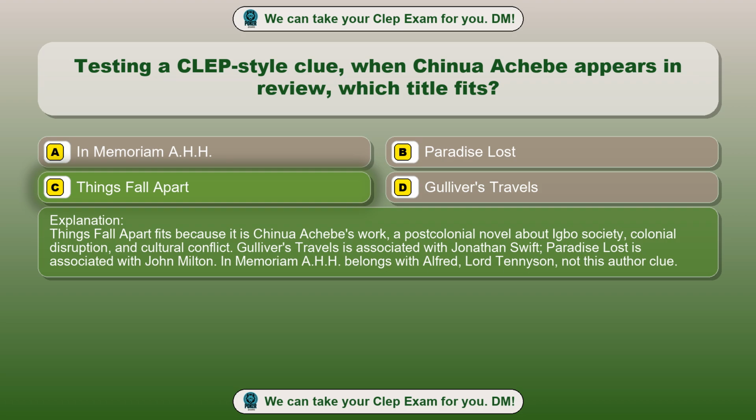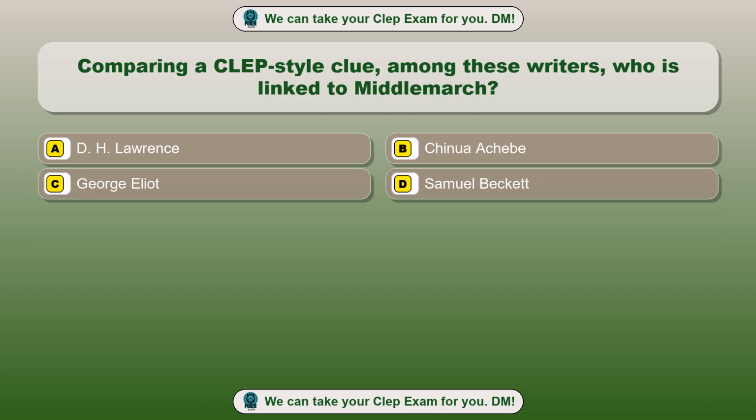Gulliver's Travels is associated with Jonathan Swift, Paradise Lost is associated with John Milton. In Memoriam A.H.H. belongs with Alfred, Lord Tennyson, not this author. Question 10. Comparing a CLEP style clue among these writers, who is linked to Middlemarch?